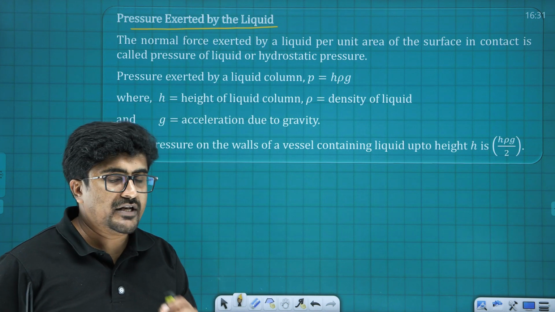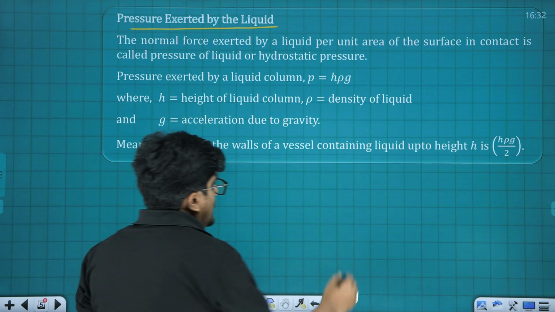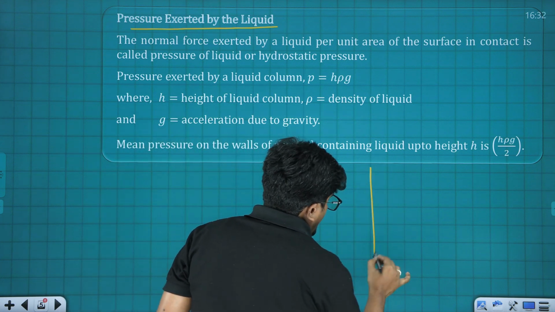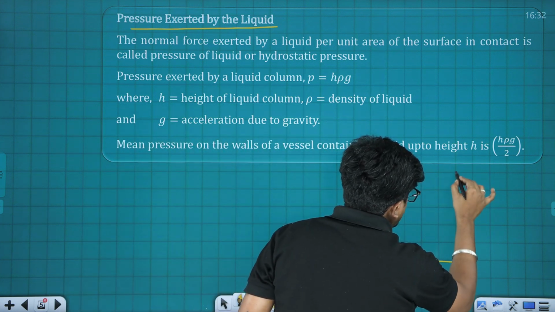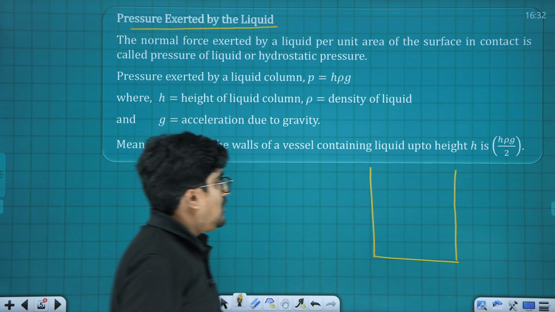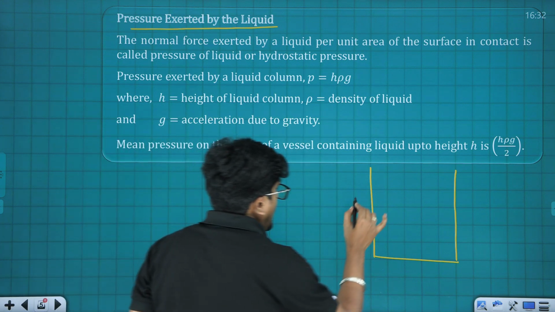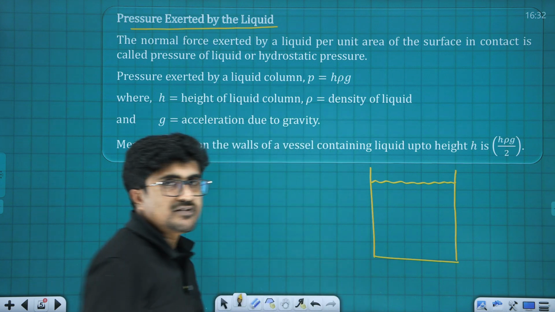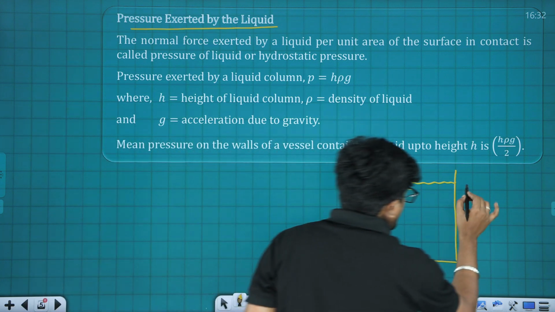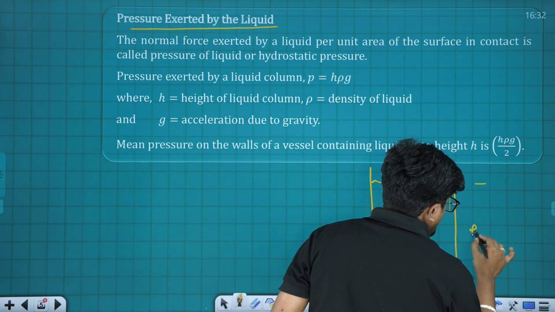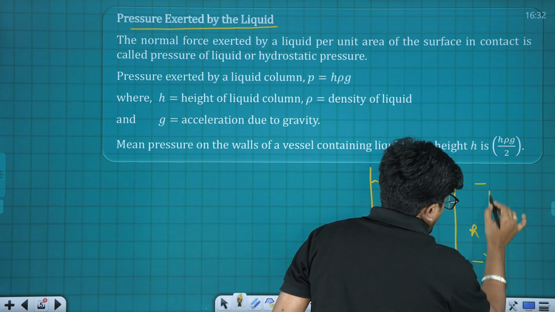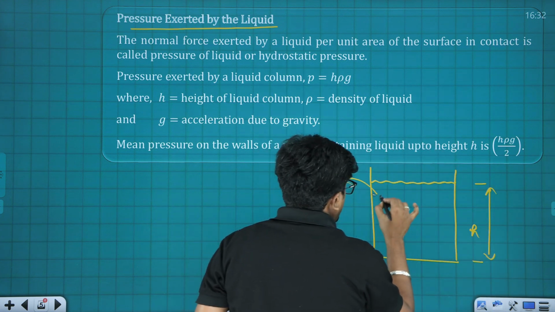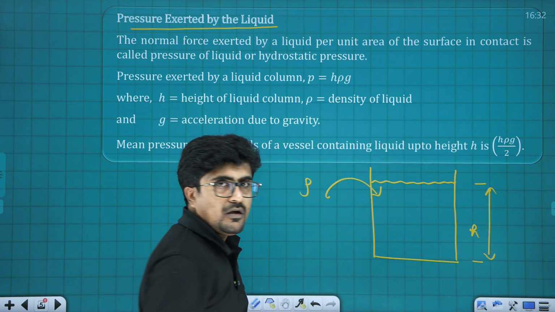This topic is very important. For easy understanding, let me consider a container like this, and let this be filled up to a height of say h. Here the height is h and the density of the liquid is rho.